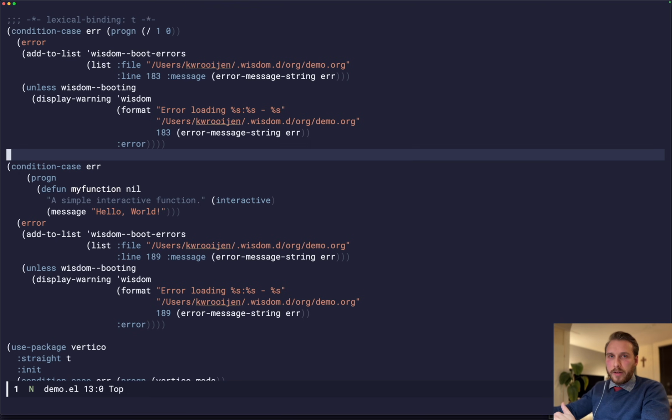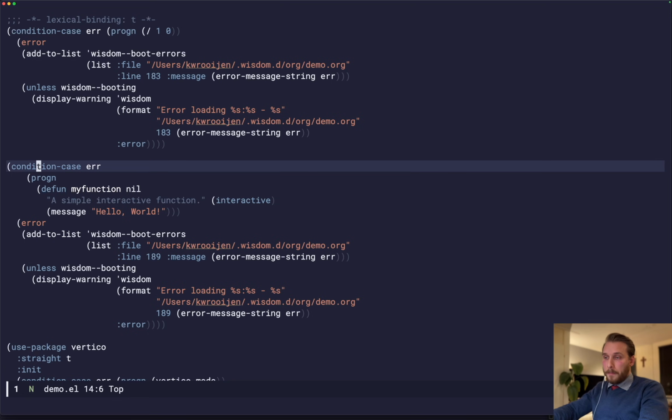I had 37 org files. Every org file can have 1 to 500 source blocks, and they all are wrapped in condition case. So the smaller your source blocks are, the better, because your code will become less brittle, because if something fails, the rest will keep going.